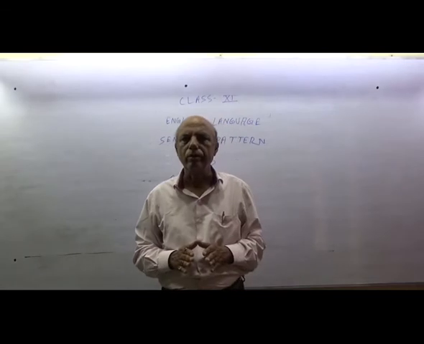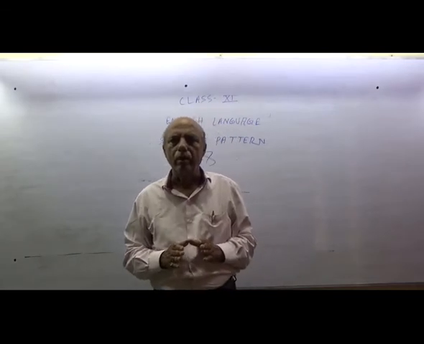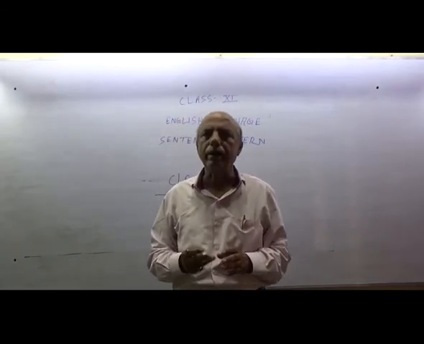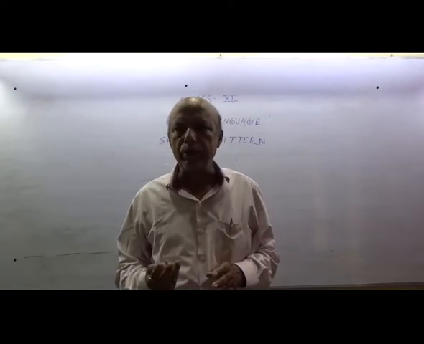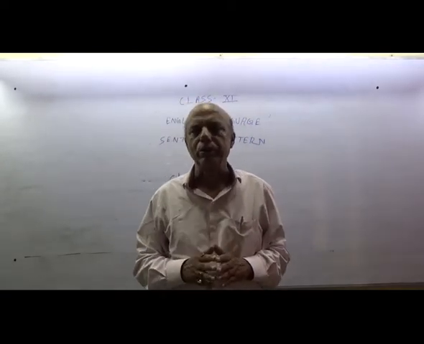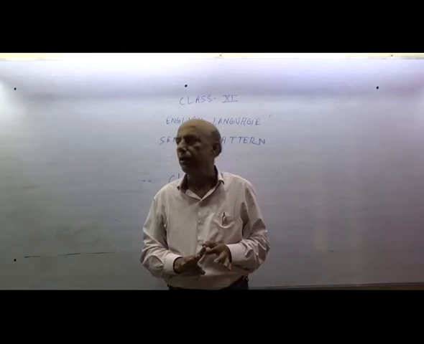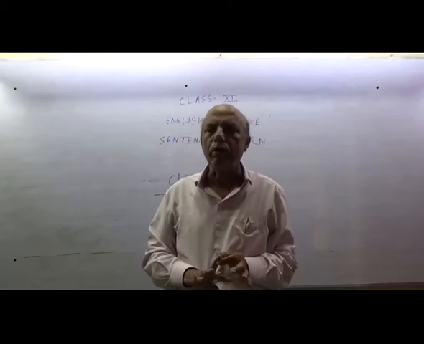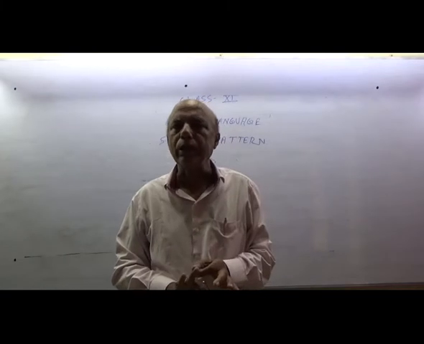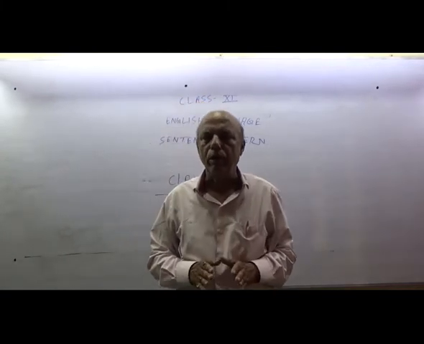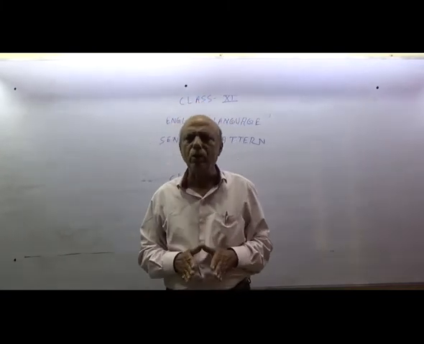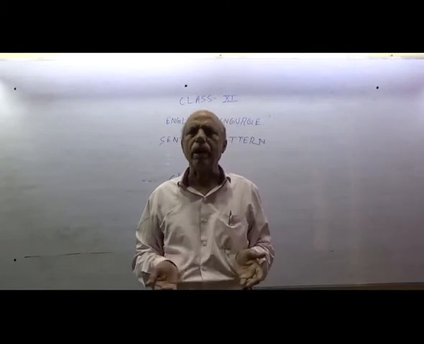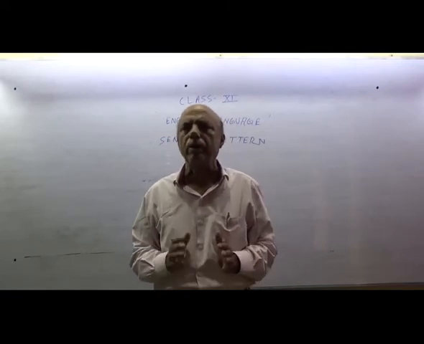Clause has been divided into three parts. First is principal clause, second is subordinate clause, and third is coordinate clause. The first part of clause is called principal clause.